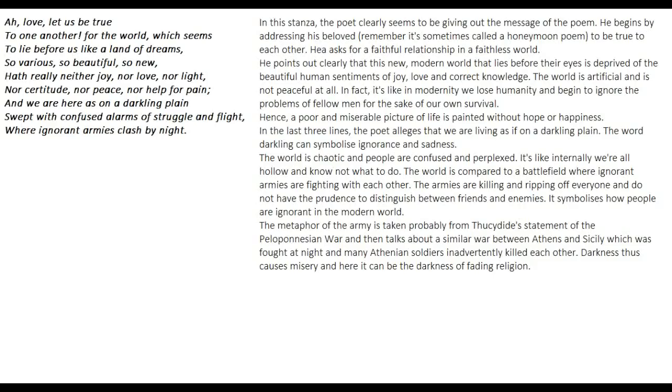So night again means a state of darkness. So what happens is the poet makes a metaphor. Okay, the metaphor of the armies is taken probably from Thucydides' statement of the Peloponnesian War, and then talks about a similar one between Athens and Sicily, which was fought at night, and many Athenian soldiers inadvertently killed each other. So these last two lines, where ignorant armies clash by night.